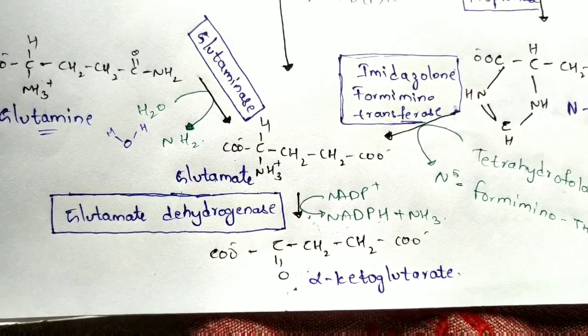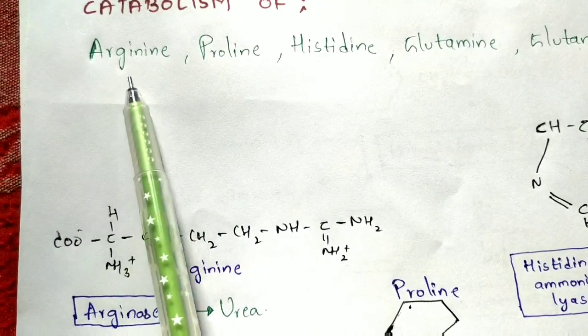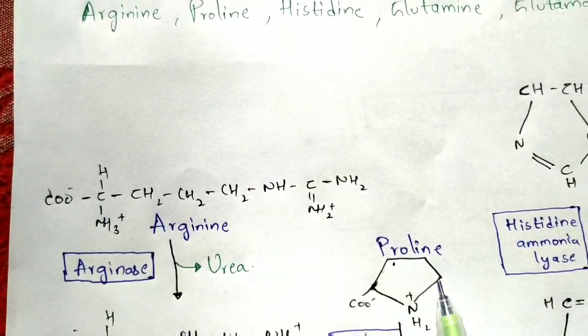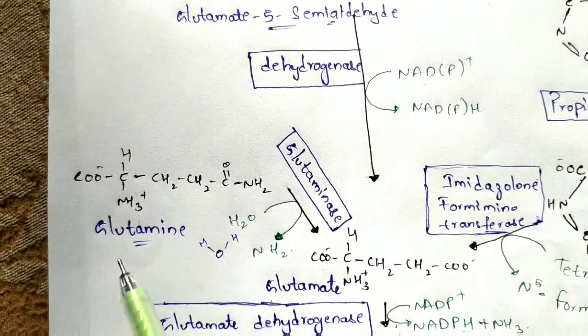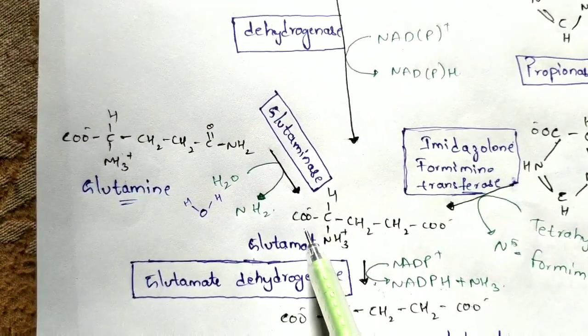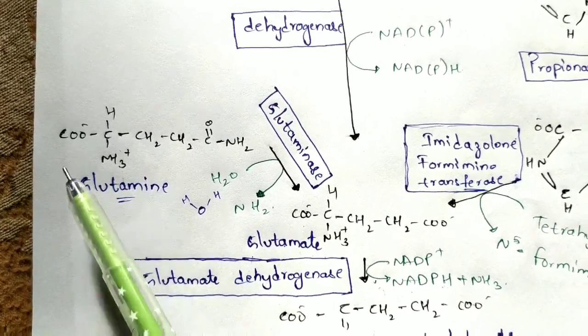So in this way, we have learnt about arginine, proline and histidine, and next glutamine and glutamate. Here, in glutamine, we have learnt about glutamate dehydrogenase, glutamine, and as well as glutamate.